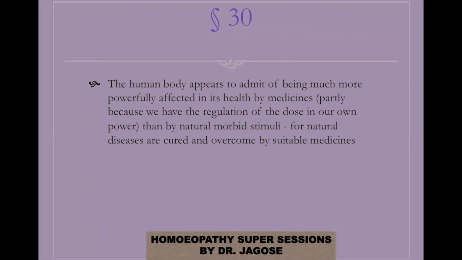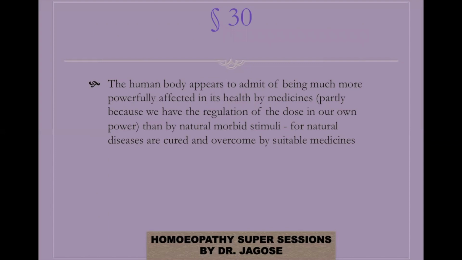In aphorism number 30, it says, the human body appears to admit of being much more powerfully affected in a healthy state by medicine. That means the human body can be affected in a healthy state by medicine in a more powerful manner. Why? Partly because we have the regulation of the dose in our own power. That means whatever dose we want to give the medicine in order to prove the drug, we can change it from 30 to 200 to 1M on the centesimal scale.